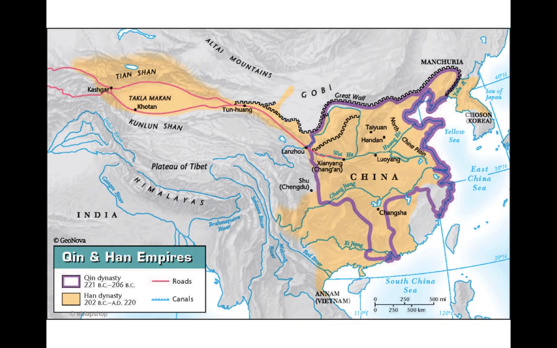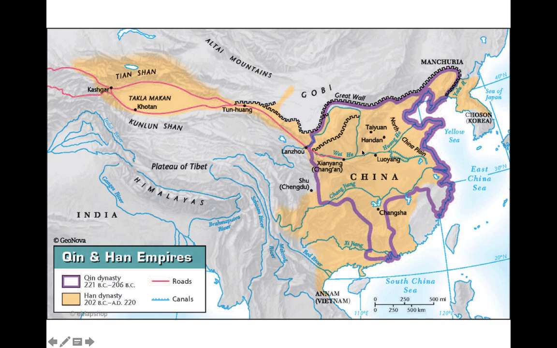You're going to see it expand over here into the west. And that's going to be the start of the Silk Road, which will be an important accomplishment of the Han Dynasty. Here you can see it expanding into what we know as North Korea. And then even down into here. This is a great map because you can see our river systems. Here's the Yangtze or Changjiang River, and here is the Yellow River, also known as the Huanghe River.